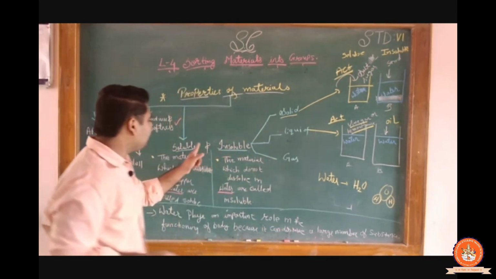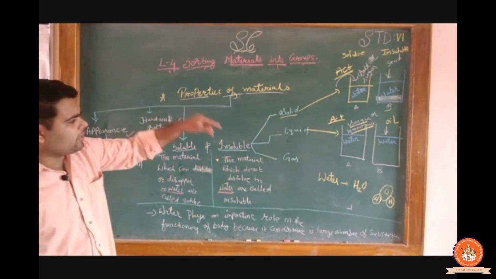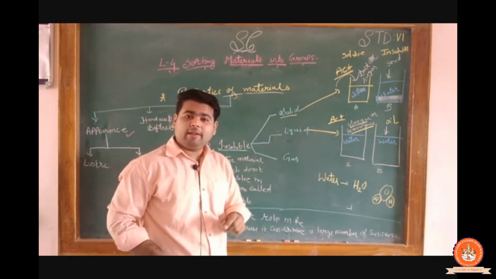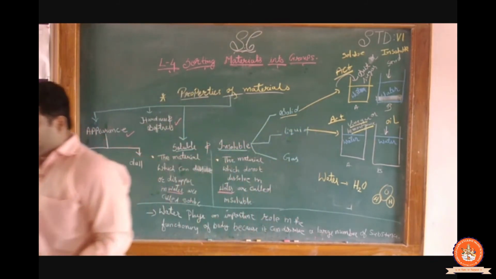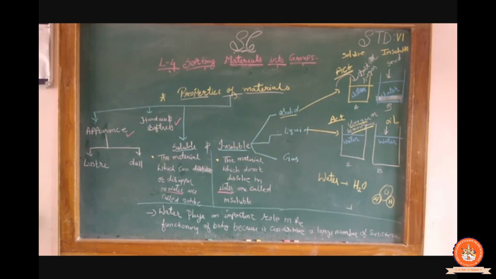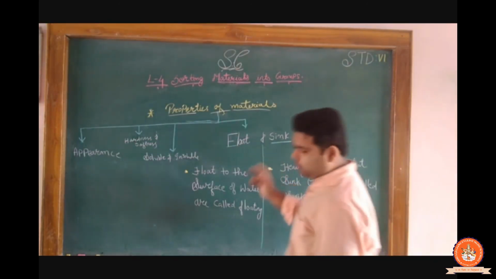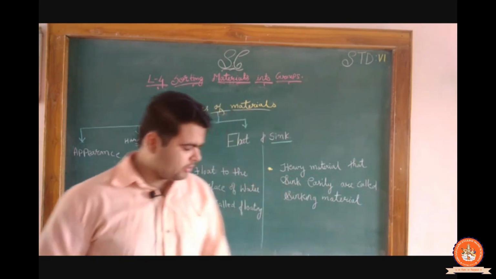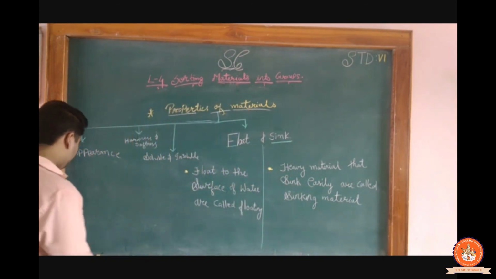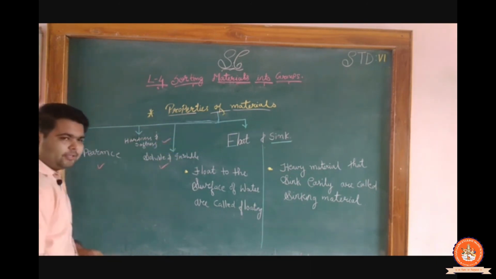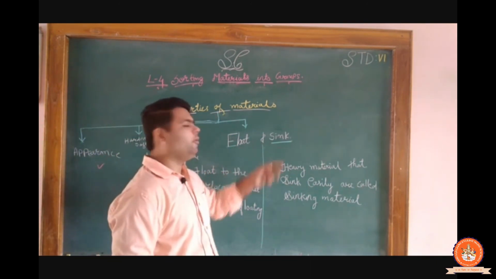So we have completed the soluble and the insoluble. We have also completed, through the activity, the solid, liquid, and gaseous portion. Write down or take a screenshot. So the next slide is about float and sink. Clear? We have completed the portion of appearance, hardness, soluble and insoluble also. Now the float and the sink.